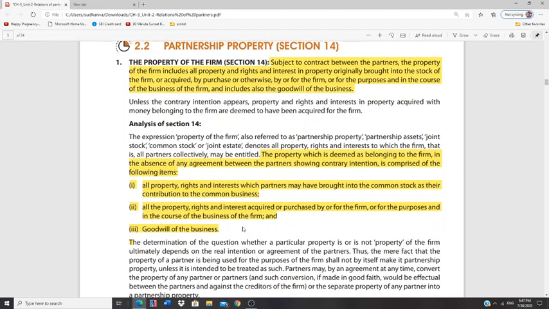Then comes goodwill. Goodwill means the name. That's what has been given in your study material as well. Goodwill is easy to explain, but difficult to define. Let's say in CA firms, Ernst and Young enjoys immense goodwill, known to be a very good firm.